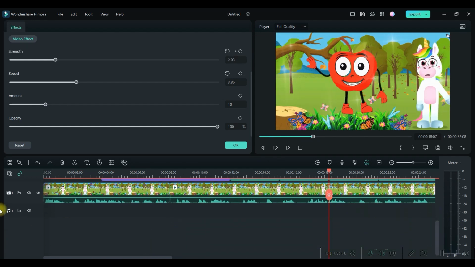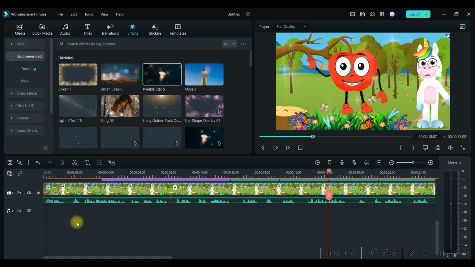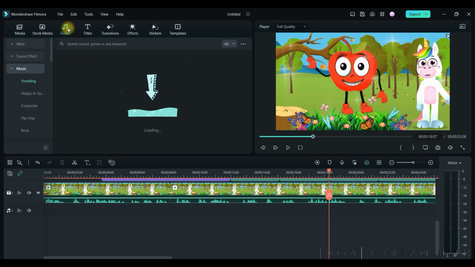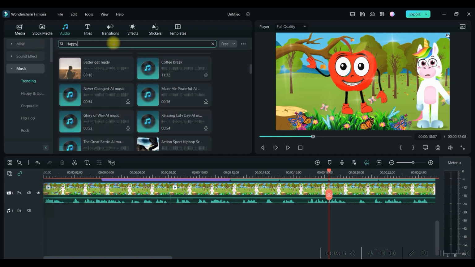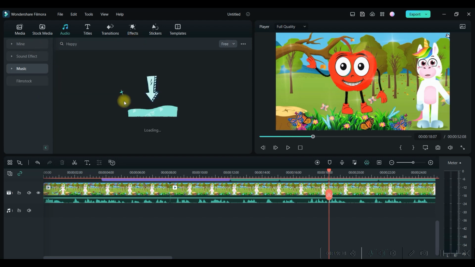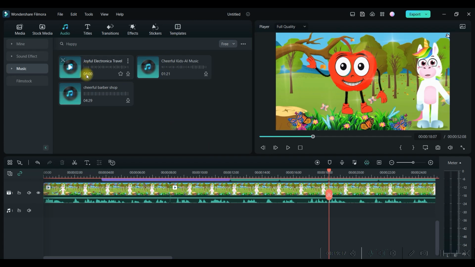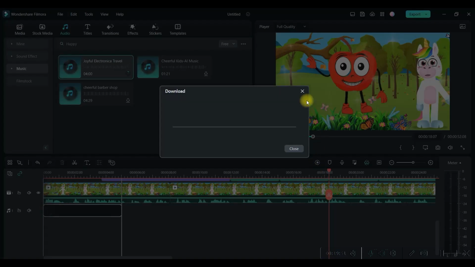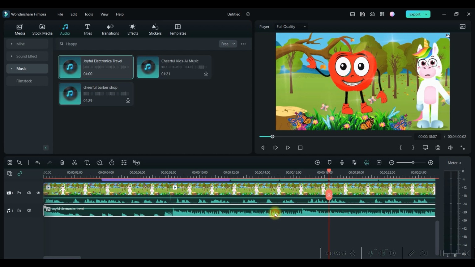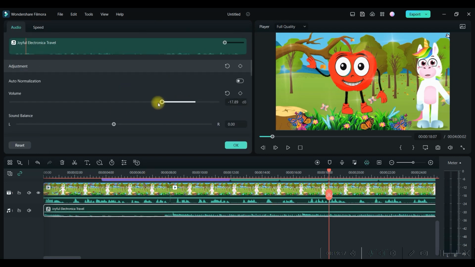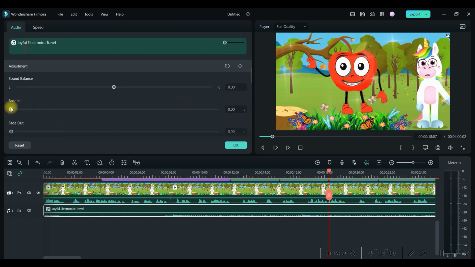And last but not the least, you can add some beautiful music. So for that, you can go to either this audio library. You also search by happy by any keyword. Okay, so if you like any of these, just drag and drop it. The bottom line, let it get downloaded. So it has come in the timeline. Double click on this. You can reduce the volume. You can give a fade in and a fade out effect.